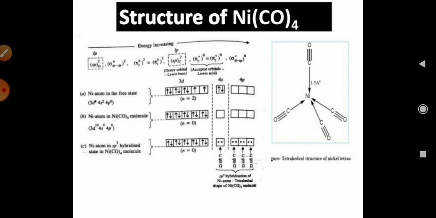Now the structure of carbonyl compounds. First we will discuss the structure of Ni(CO)4. It has a tetrahedral structure of nickel tetracarbonyl, and here you can see the ground state of the nickel atom, in which the electronic configuration is